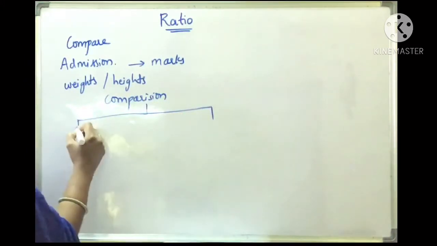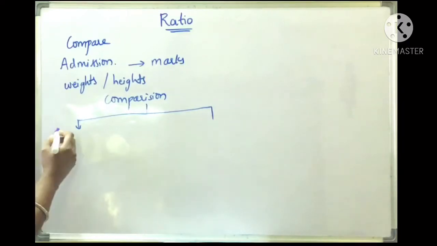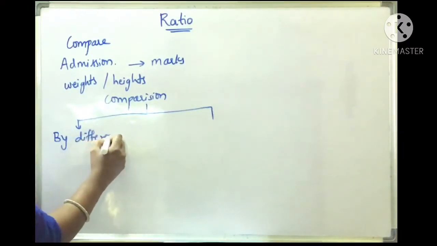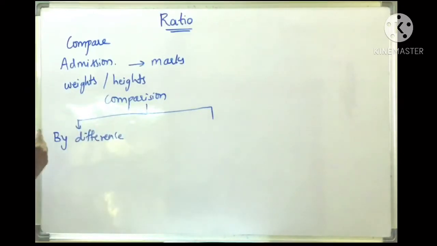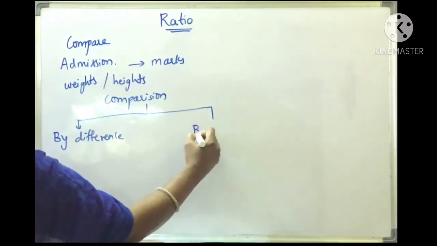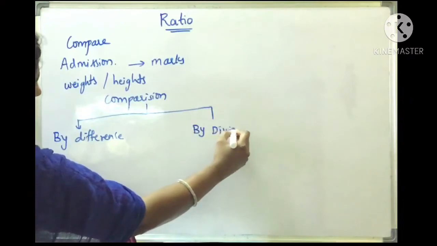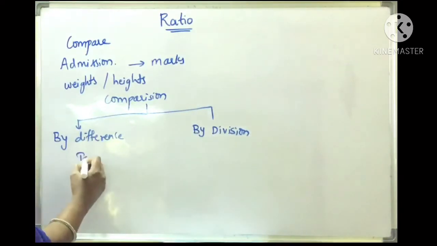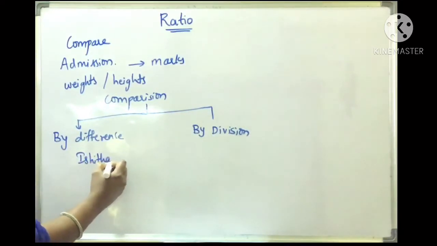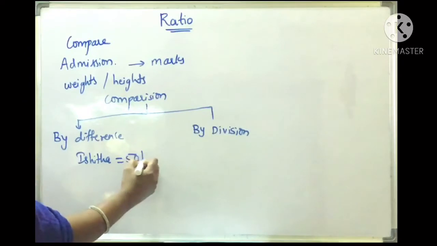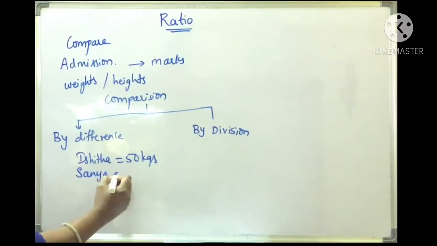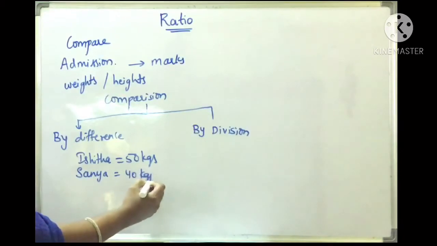Generally, the comparison is done in two ways. One way is comparison by difference, and another is comparison by division. So I'll give one example, children. For example, if the weight of Ishita is 50 kgs, and Sania's is 40 kgs.